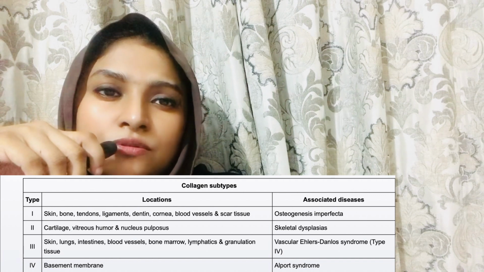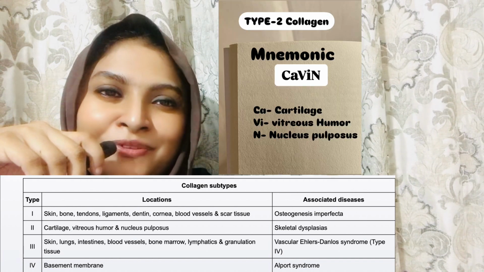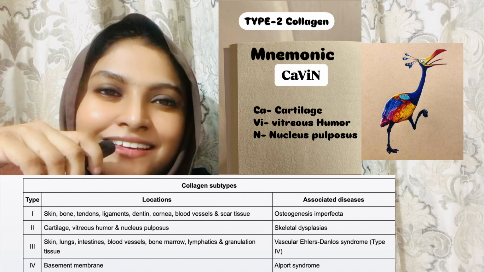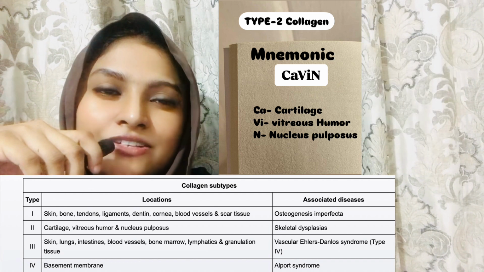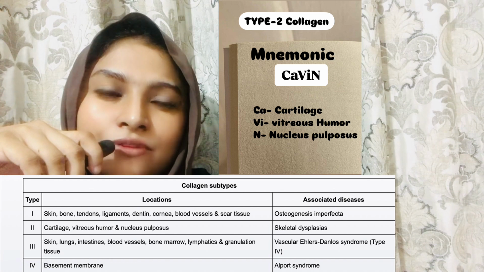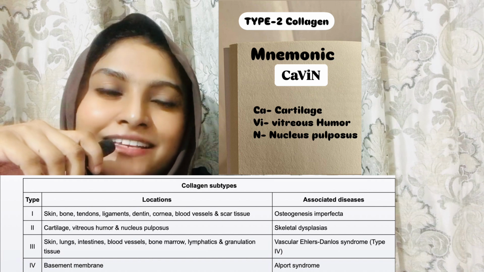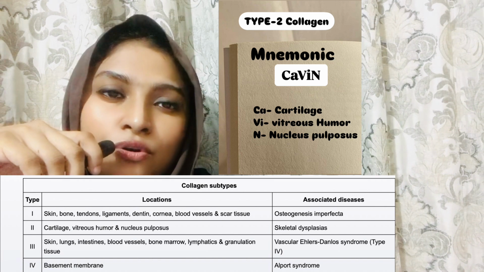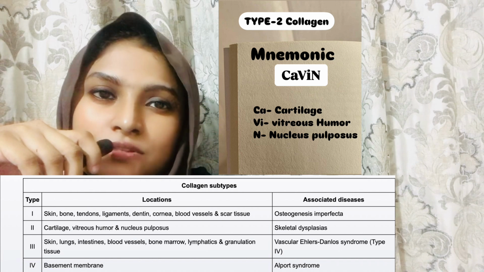For type 2, I have used the name Kevin from Up. Remember him? Yeah, he is one of my favorite characters. So by Kevin, I try to remember every content of type 2 collagen: CA for cartilage, VI for vitreous humor, and N for nucleus pulposus.